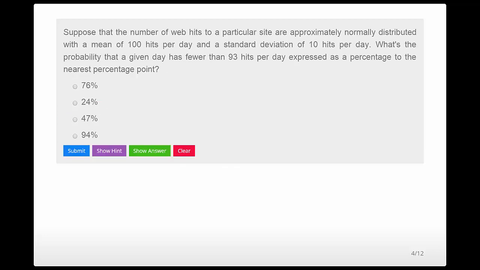Now the next problem is kind of important because it's getting us up to the point where we can work with standard normal calculations and non-standard normal calculations, which is an important part of being a data scientist. These should be fairly natural things to work with. So it says, suppose the number of web hits to a particular site are approximately normally distributed with a mean of 100 hits per day and a standard deviation of 10 hits per day. What's the probability that a given day has fewer than 93 hits per day, expressed as a percentage to the nearest percentage point?